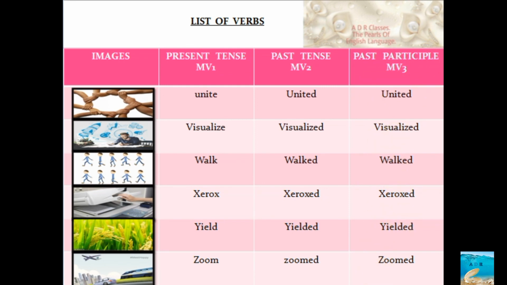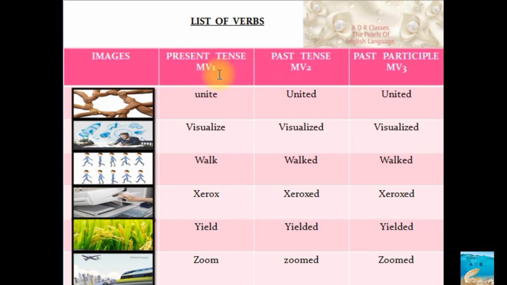There is one more column, MV4. MV1 is present tense, MV2 is past tense, MV3 is past participle, MV4 is also there, that is called present participle. But I did not want you to get confused, because you use ing just for MV1, not for MV2 and MV3.